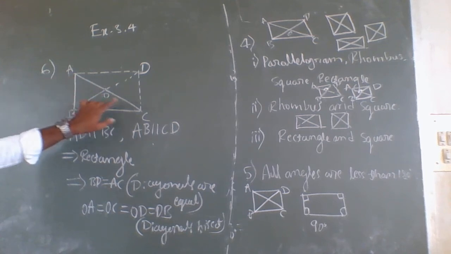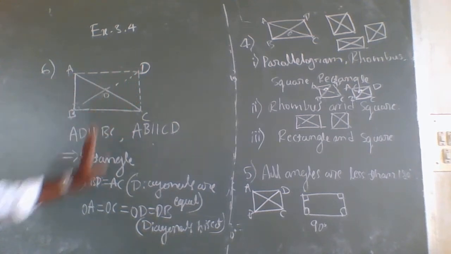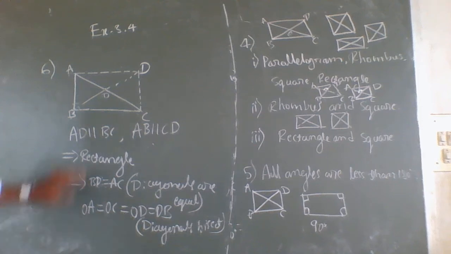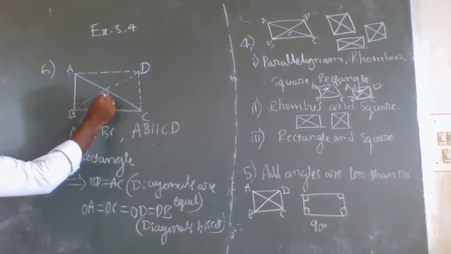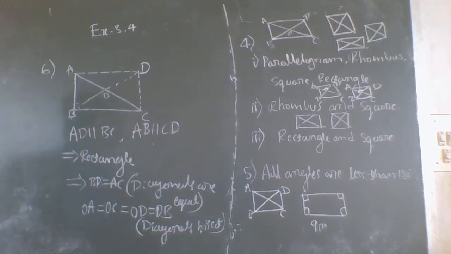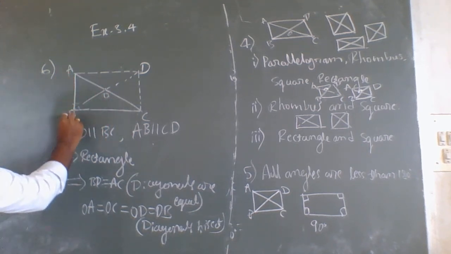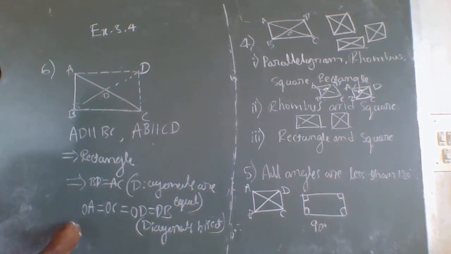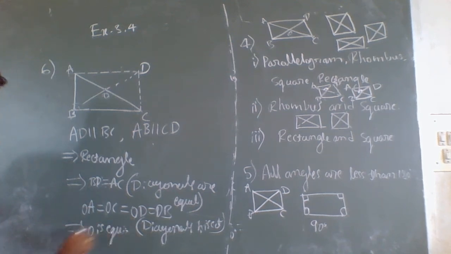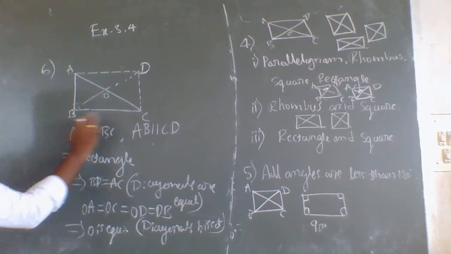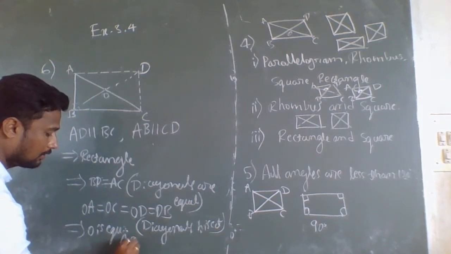Therefore, OA is equal to OC, OB is equal to OD. Therefore, all these are equal: OA, OB, OC, and OD. If all these are equal, then this point O is equidistant from points A, B, and C. Therefore, here you can write O is equidistant from A, B, and C.